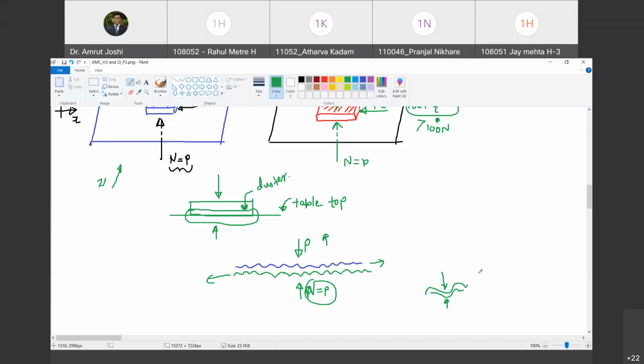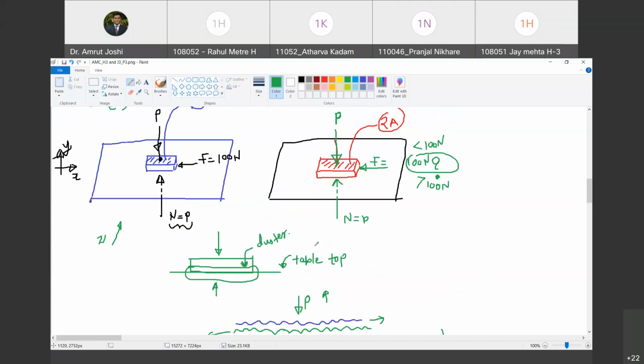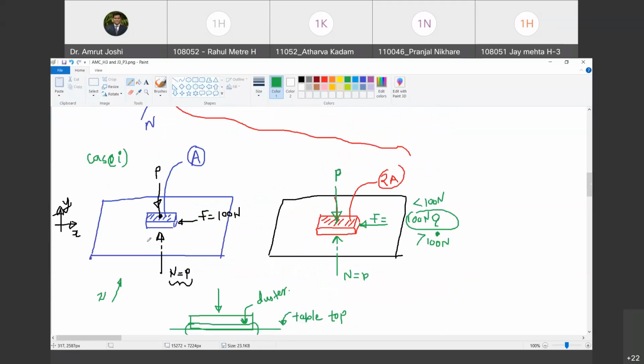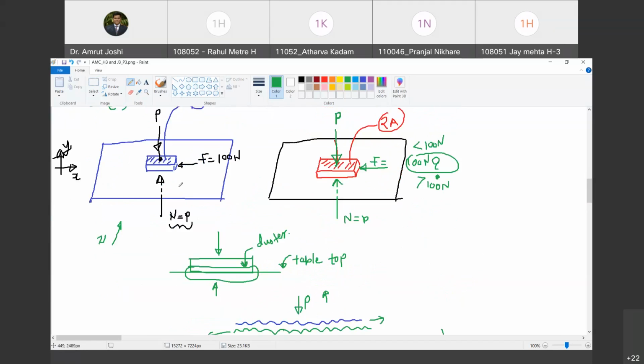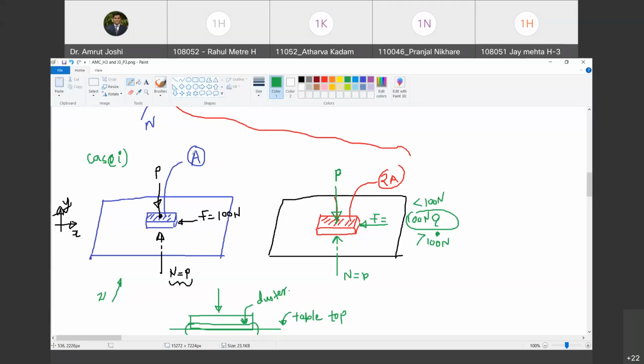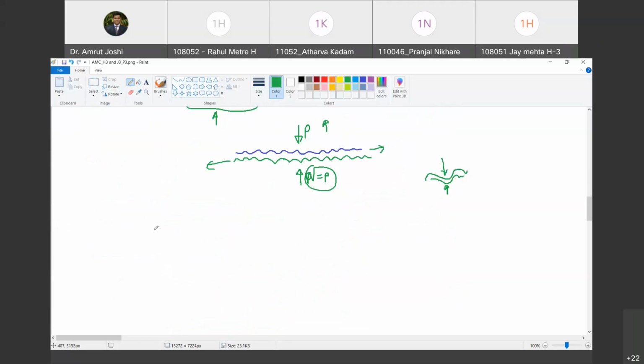The more this pressure, the more is the frictional resistance that is required to start sliding along the surfaces in contact. So now let us try to calculate this pressure. Are you with me? So let us have a look at the first case where the cross-sectional area of a duster which is in contact